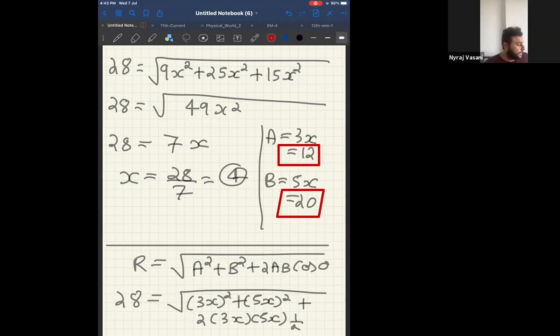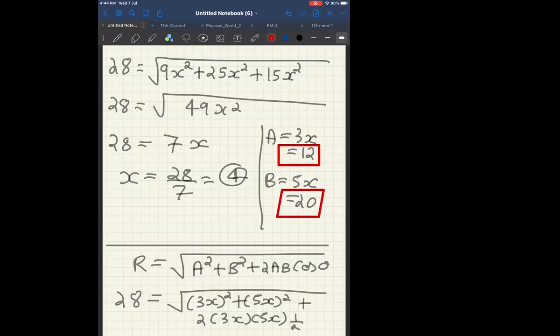So now if you notice illustration 44, illustration 45, illustration 46, all of them use the same formula for resultant. Just check. R is equal to square root of a square plus b square plus 2ab cos theta. But all had different logics, but the formula was the same. Is it clear? Yes. Okay.